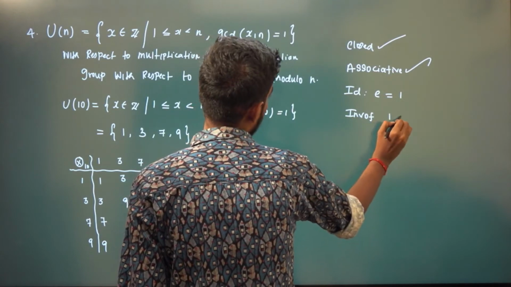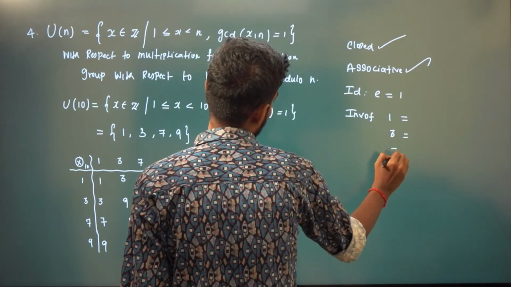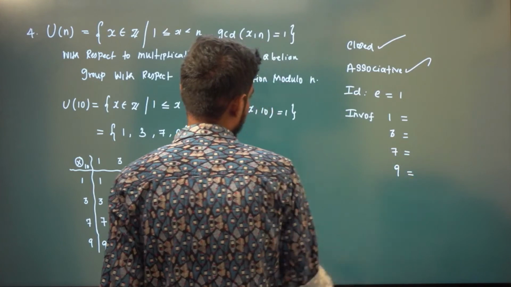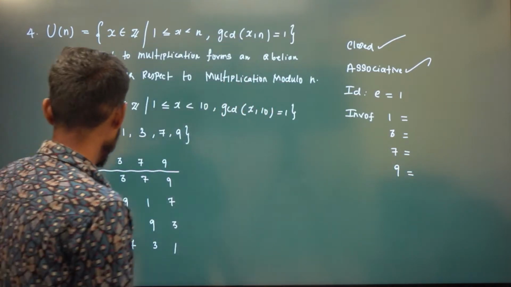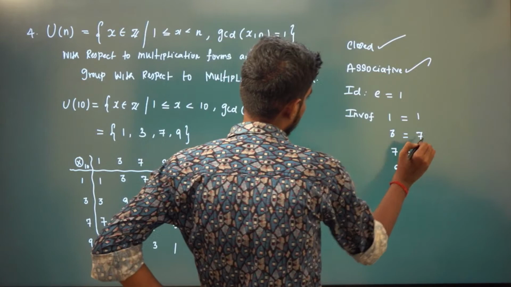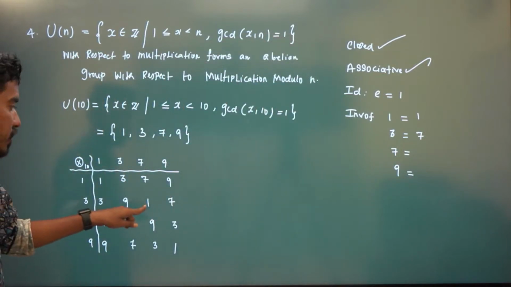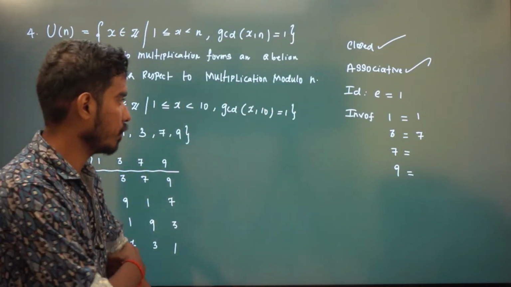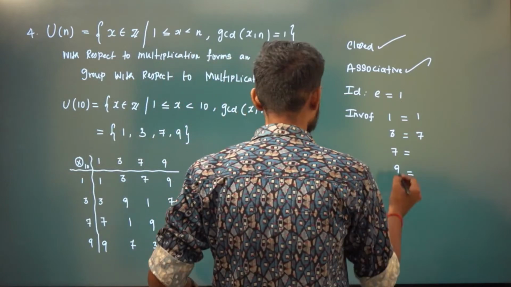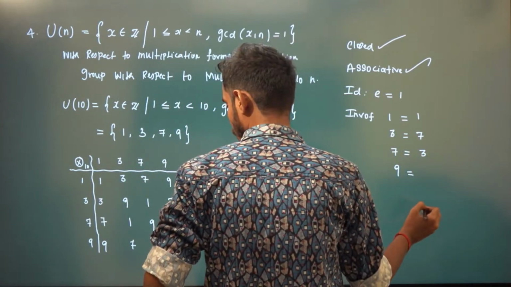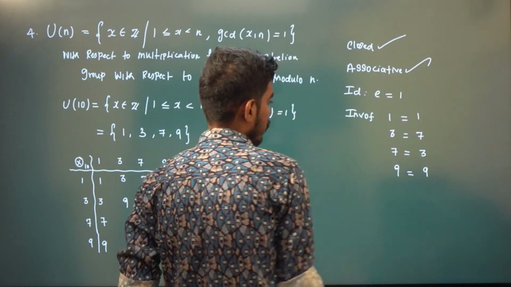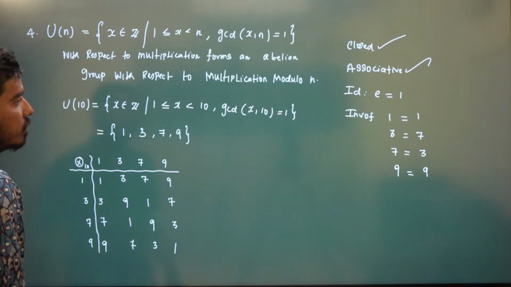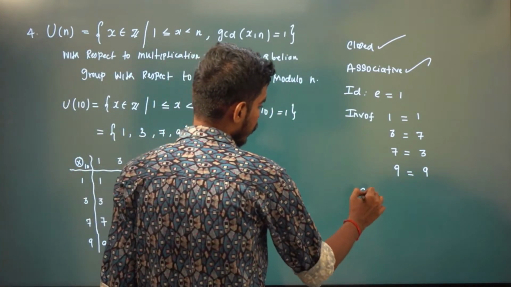Inverse of 1, inverse of 3, inverse of 7, inverse of 9. Inverse of 1 is 1, inverse of 3 is 7 because 3 into 7 is 21, 21 mod 10 is 1. Inverse of 7 is 3, inverse of 9 is 9. Right? So these are the inverses, and it also satisfies the commutative property.